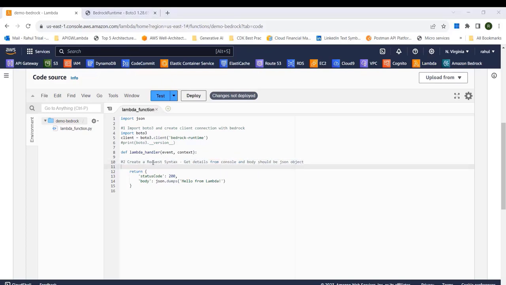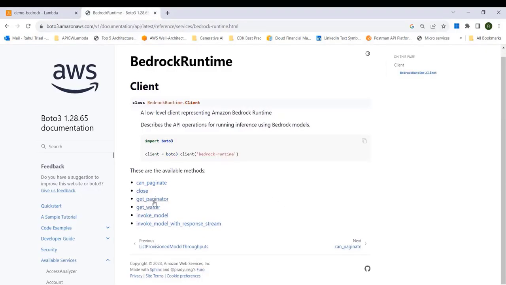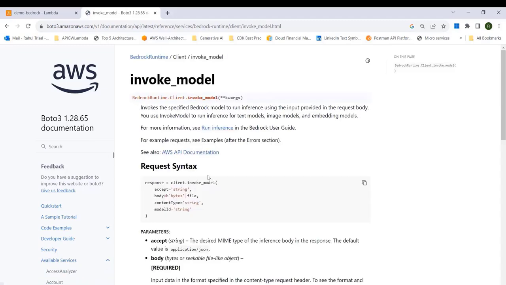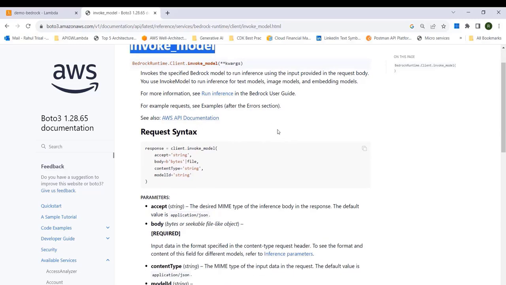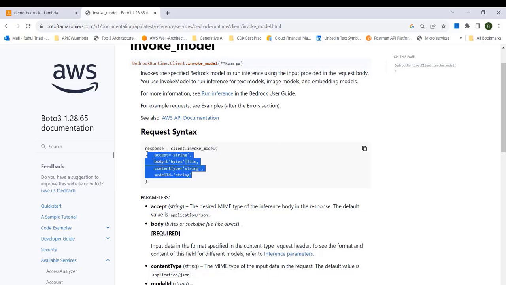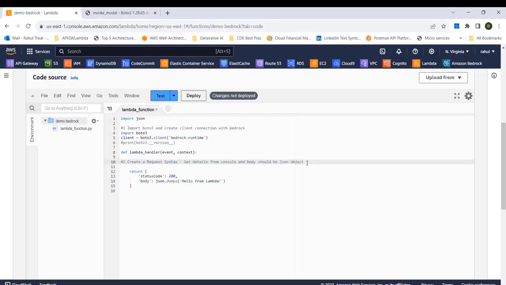Now in the documentation, we'll check what is the right request syntax to make this API call. So if I go here, you have to use the invoke_model method. So just go here. You can read a little bit about this invoke model, but this is the method we have to use. So this is how the request syntax should look. You have the variable response, and then you have client.invoke_model, and these are the attributes that need to be added. So let me just copy this from here and just go here.